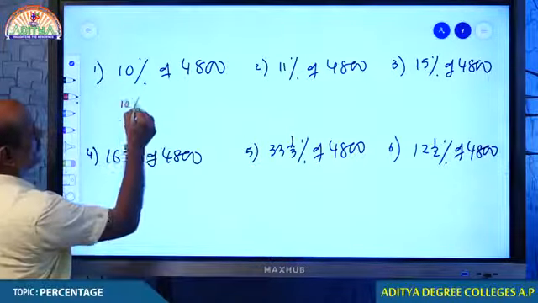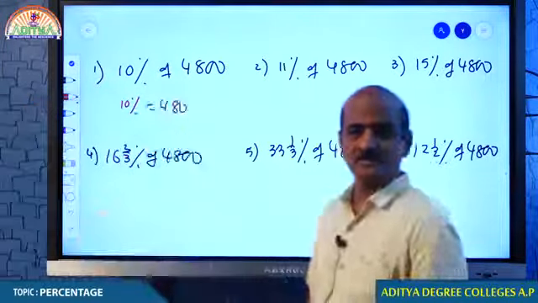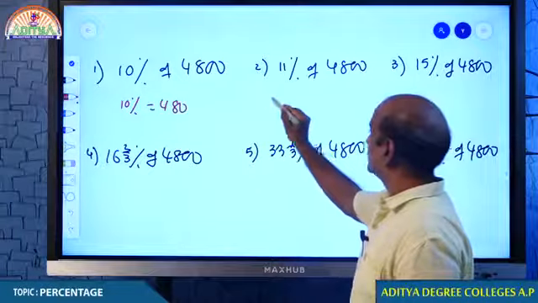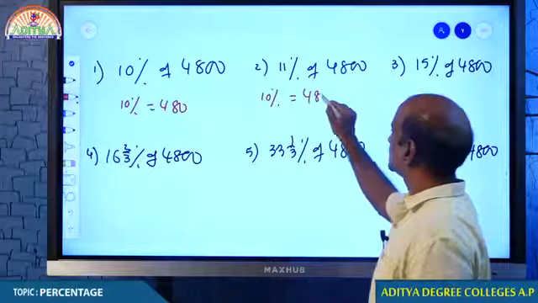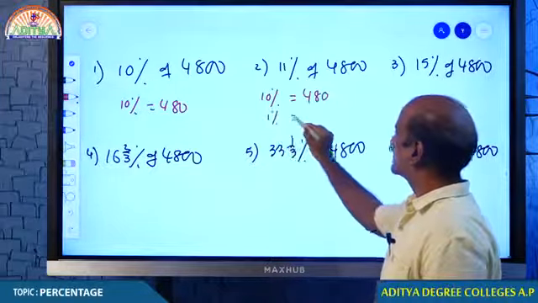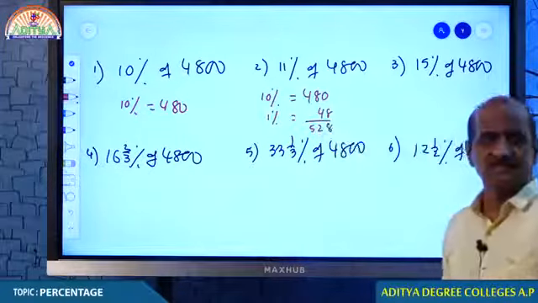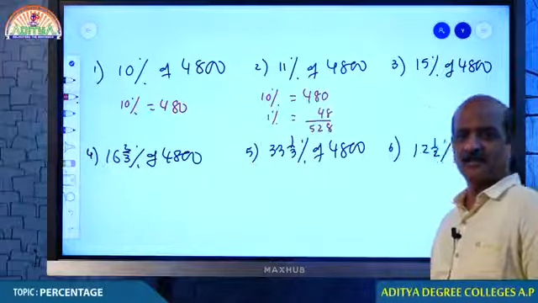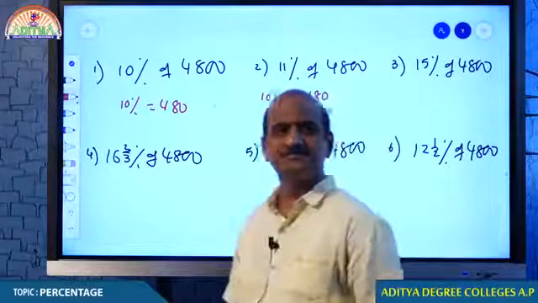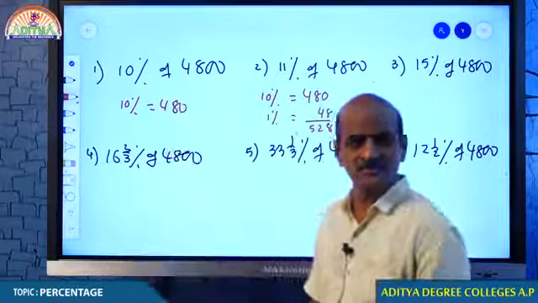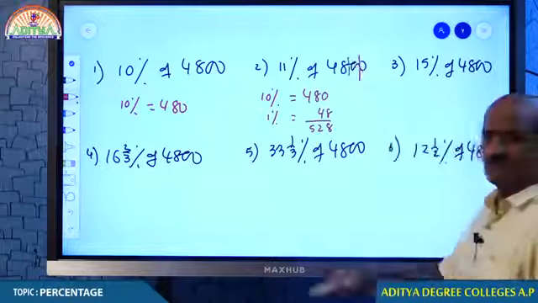10% of 4,800 is 480 because you are comfortable with the 10% for sure. And if I am asking for 11%, probably you must be doing like this. 10% is 480 and 1% is 48. Therefore, answer 528. Well done. Are you comfortable in 10% and 1%? 10% is okay and 1% is also okay for you. This is called 10% and this is called 1%.